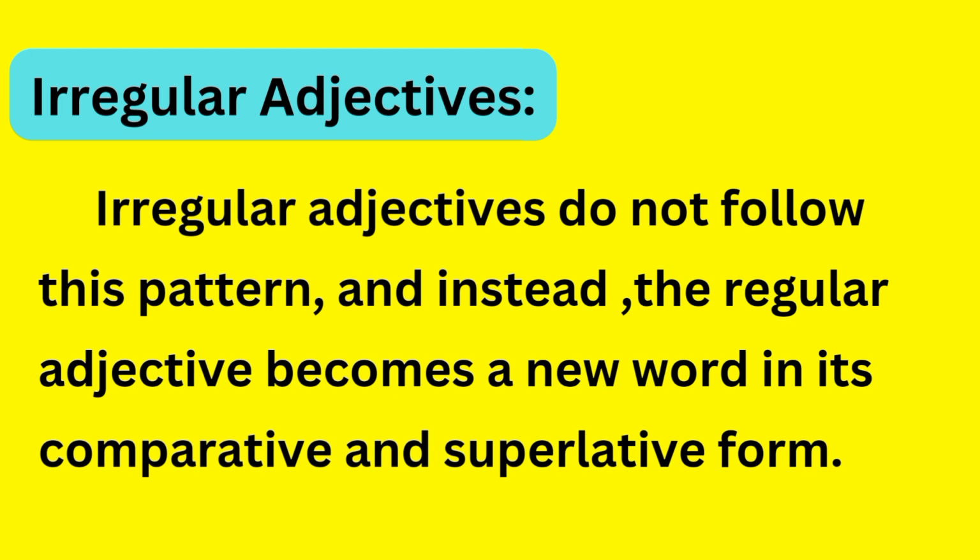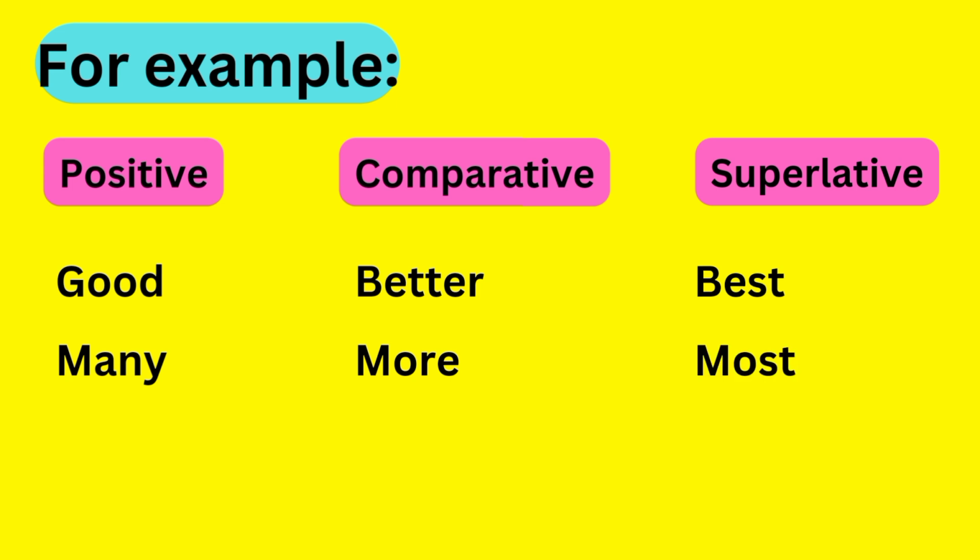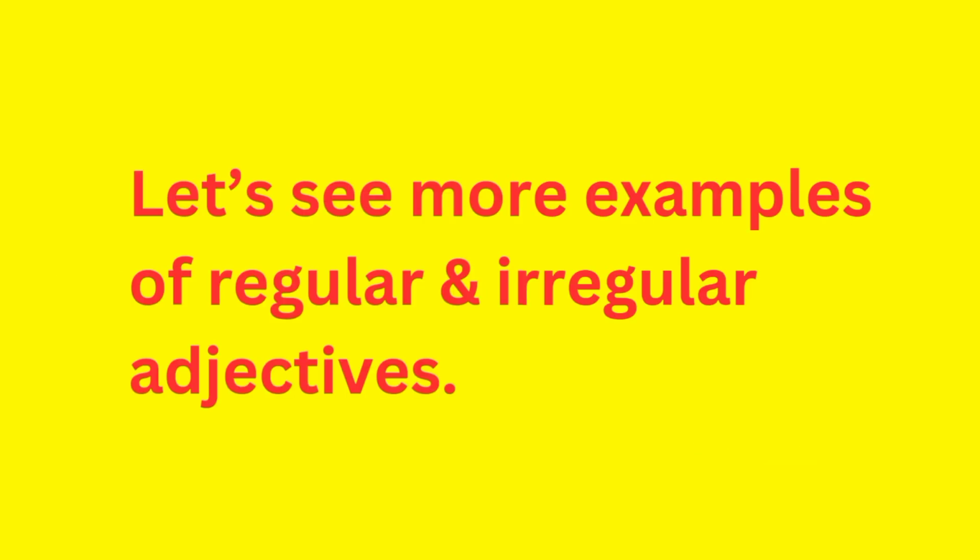Now, irregular adjectives. Irregular adjectives do not follow this pattern, and instead, the regular adjective becomes a new word in its comparative and superlative form. For example, good, better, best, many, more, most, bad, worse, worst. Let's see more examples of regular and irregular adjectives.